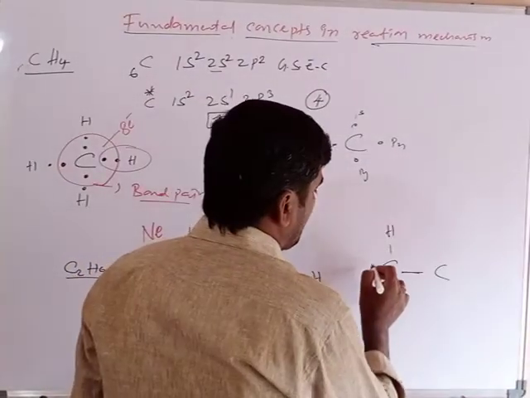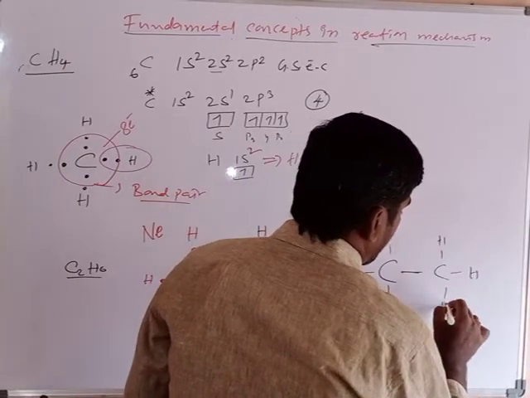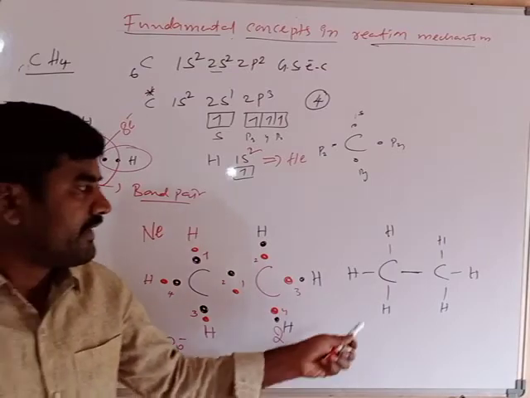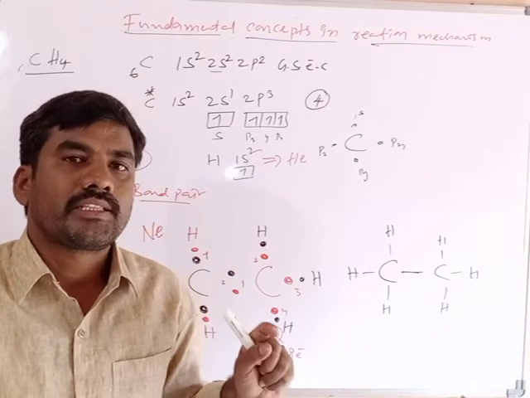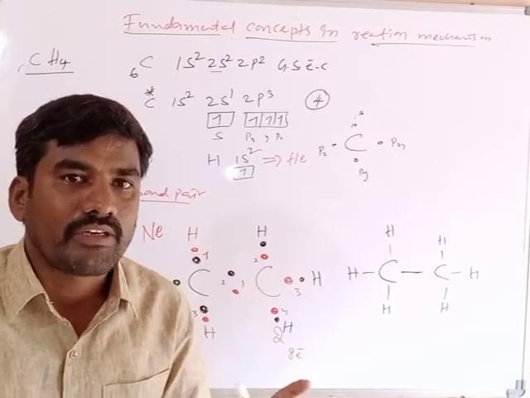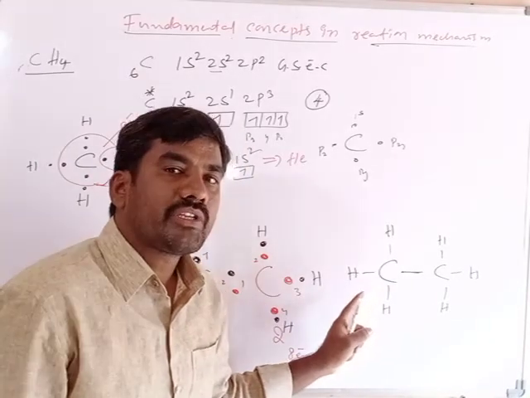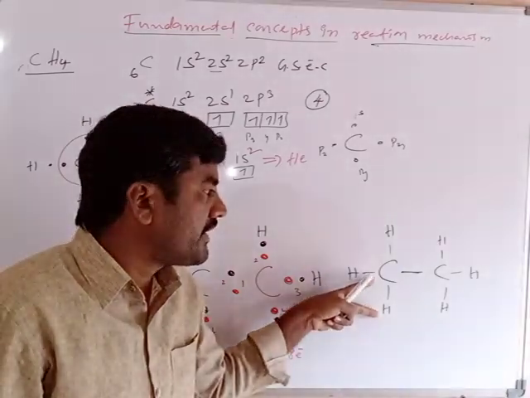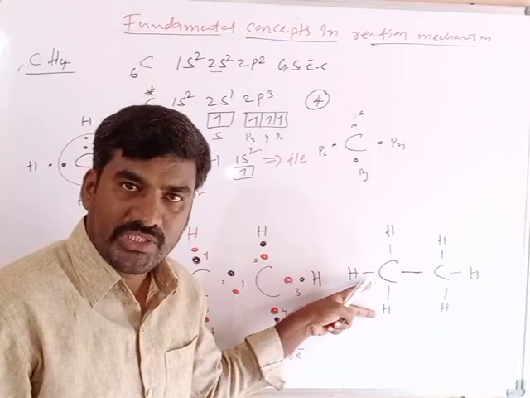Similarly, single bond, single bond, single bond. This is called a covalent bond. Between carbon and hydrogen, by the contribution of one electron each from carbon and hydrogen, single bond formation takes place. That is called a sigma bond. That is called a covalent bond. What does covalent mean? Contribution of one electron from each of the bonded atoms. These are the bonded atoms, and one electron is contributed by both of the bonded atoms. Clear? Understand?